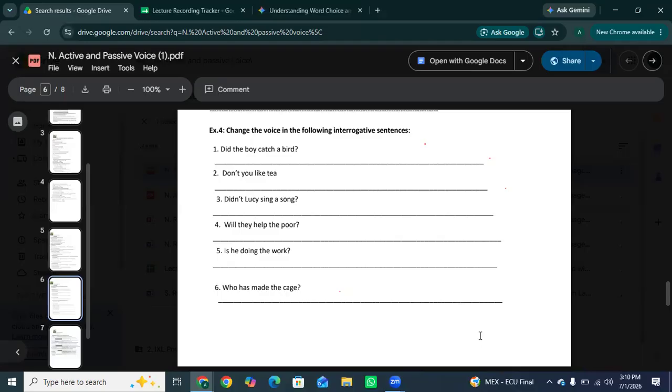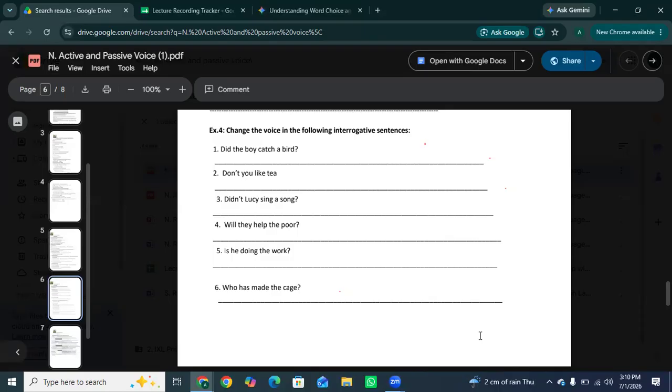So, don't you like tea? This is a present negative question, you can say. So, "Is tea not liked by you?" Because tea is singular and uncountable, so we start with "is," keep the negative "not," and convert the verb to its third form.